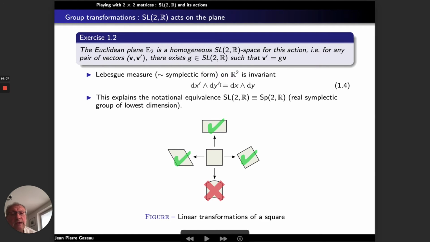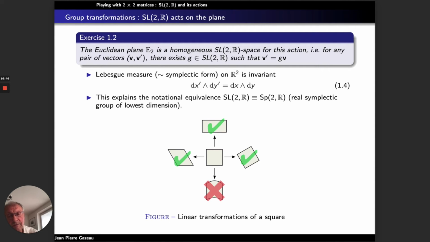And this fact, dx prime wedge dy prime equal to dx wedge dy, explains why SL2R can be identified as well with what we call the real symplectic group of lowest dimension. And I give an illustration of the way a square in the plane transforms under the action of SL2R.